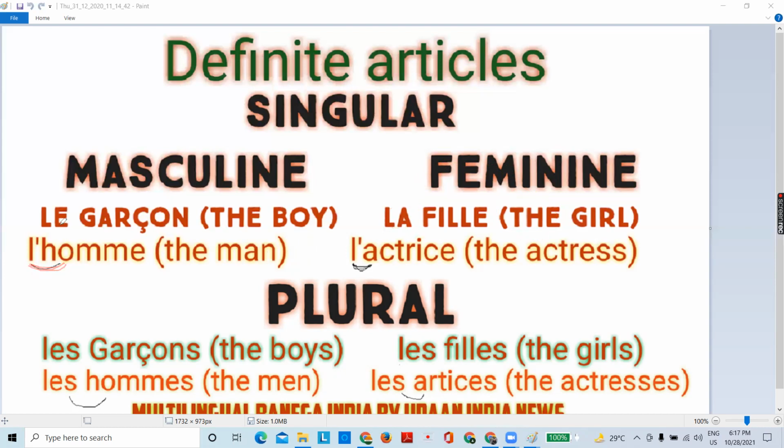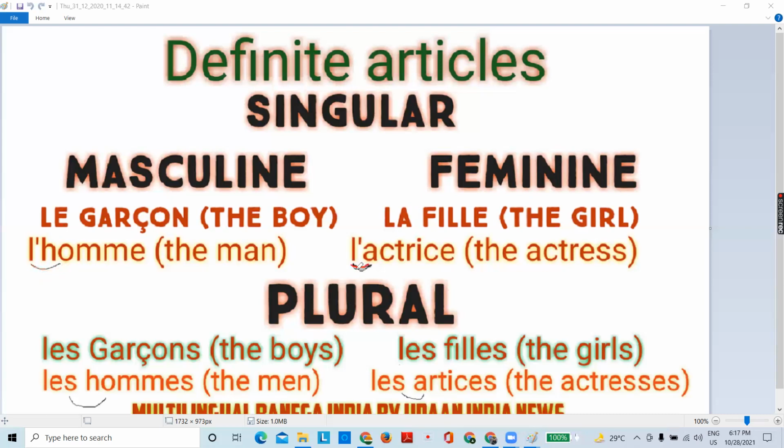But in French, H is considered a vowel but mute sound. Mute sound means any word starting with H, we don't pronounce the H. So here it will give liaison: L and O will link together and it will be pronounced l'homme. L'homme, which means the man.